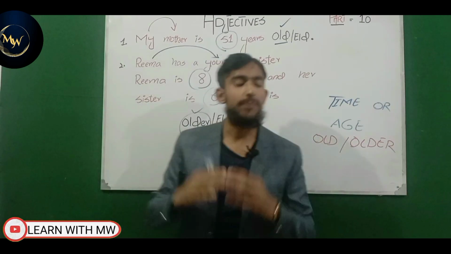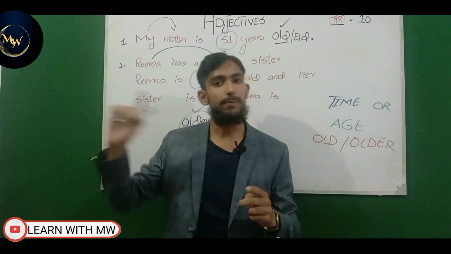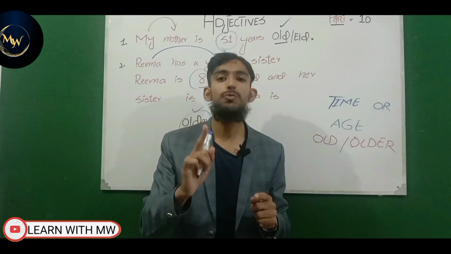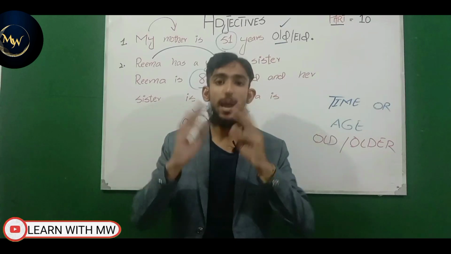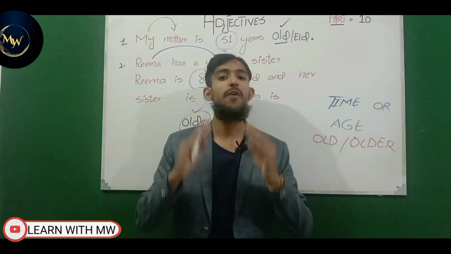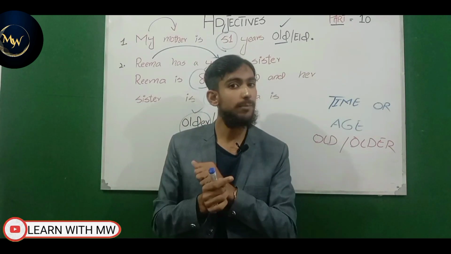Viewers, I will sum it up. In the previous slide we learned that elder is used for human beings having a blood relation, and older is used for human beings not having a blood relation.